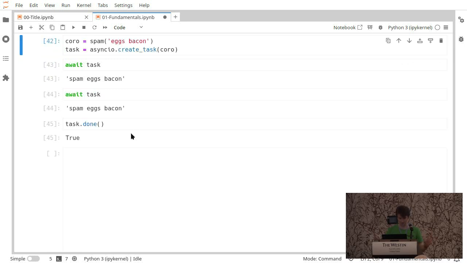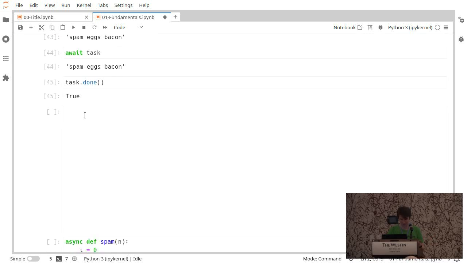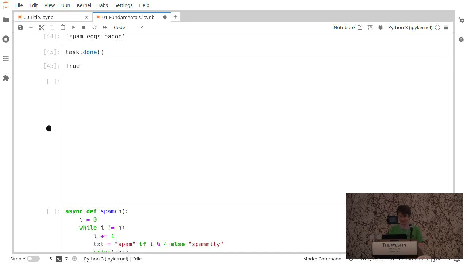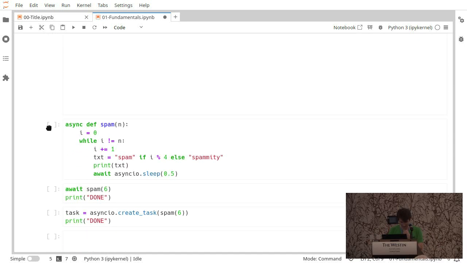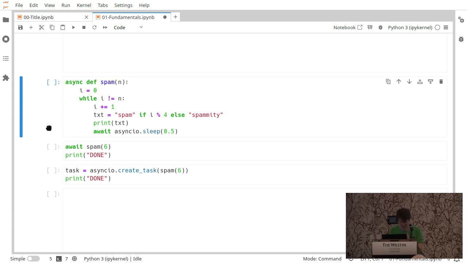But this is all a trivial example where we're still dealing with spam that just returns a single value. So we'll get into why we're doing any of this in the first place in this example. So next example, a new spam. We're replacing spam with this loop that we're going through n times with either spam or spamity, printing it, and then sleeping. So sleep is another coroutine that's provided by the standard library that will sleep.